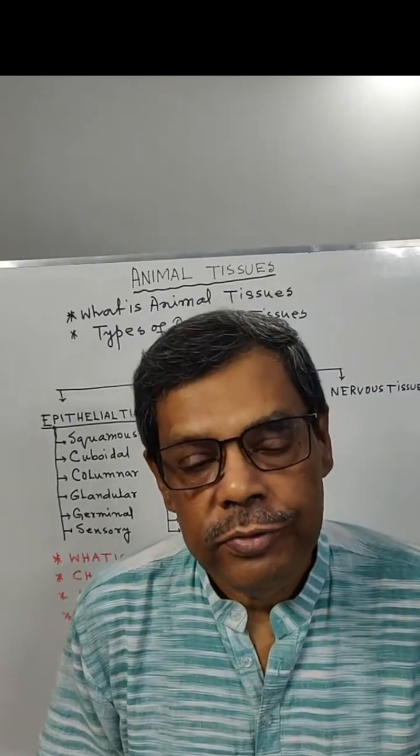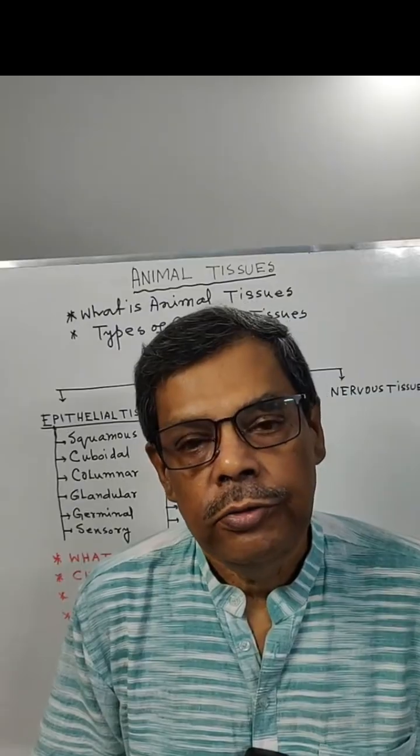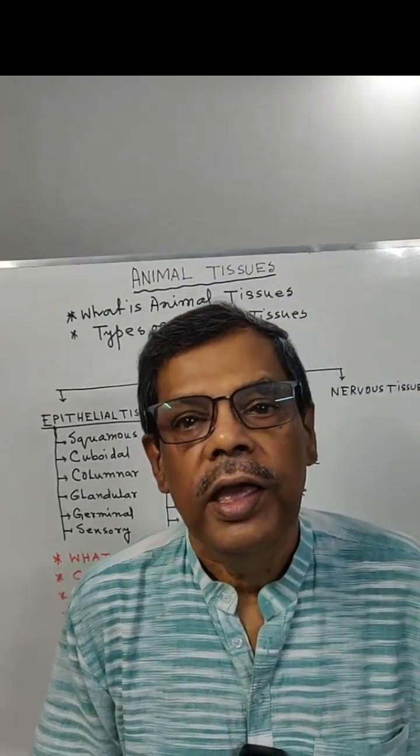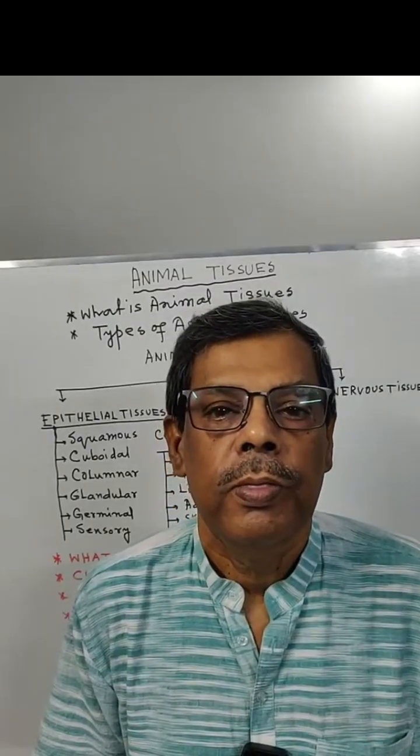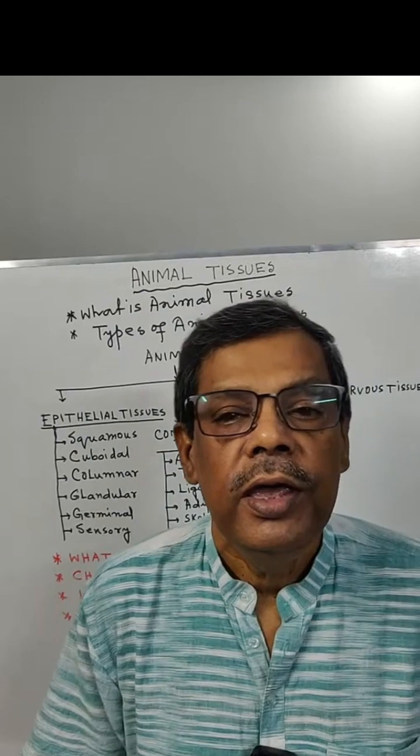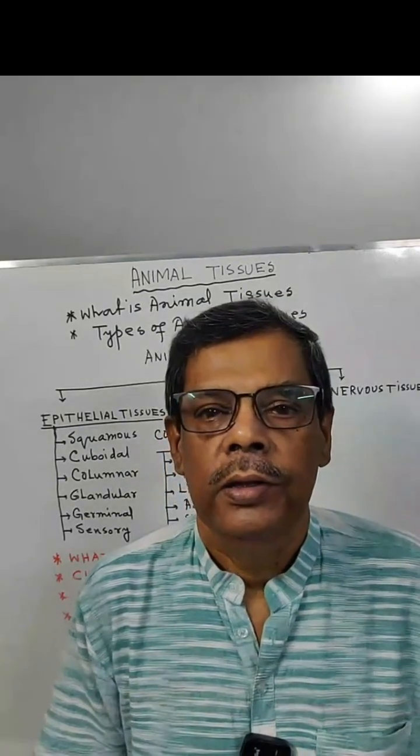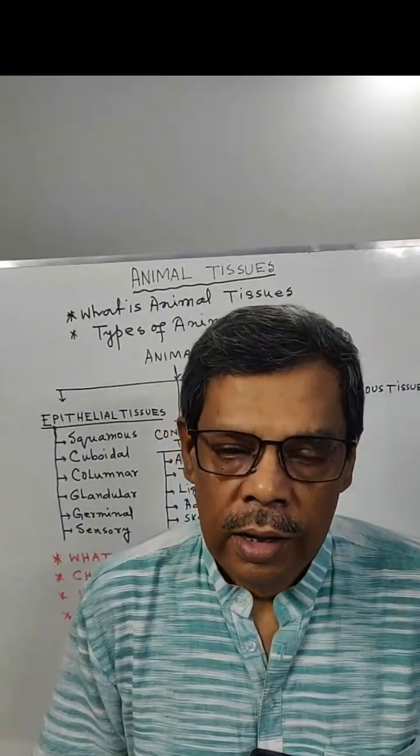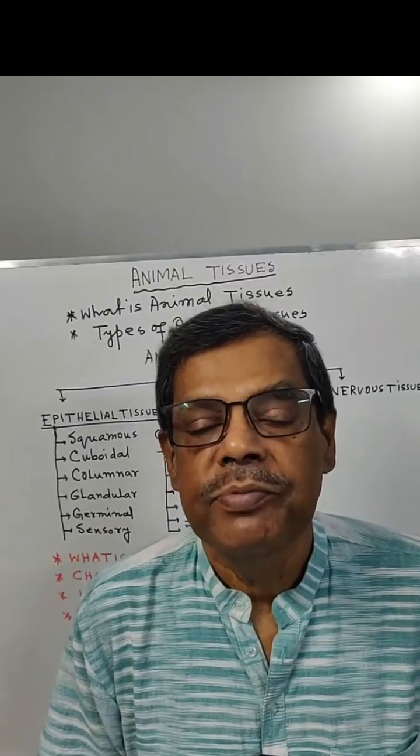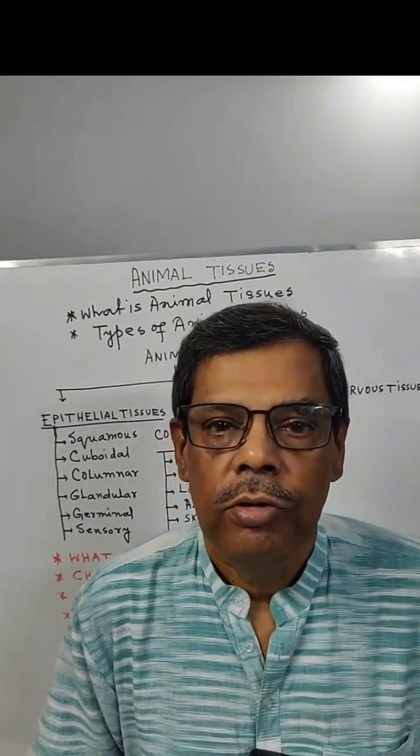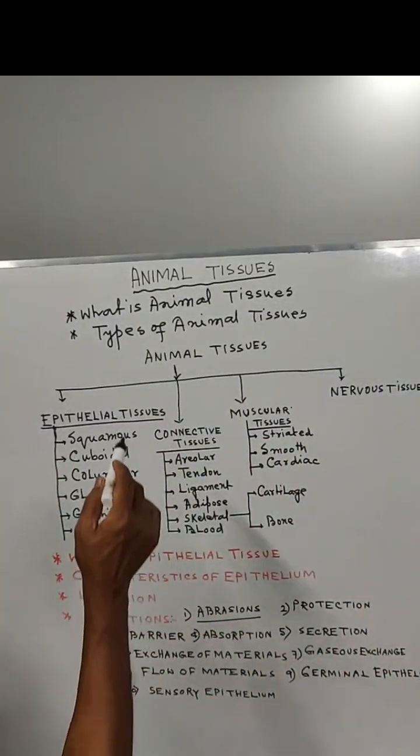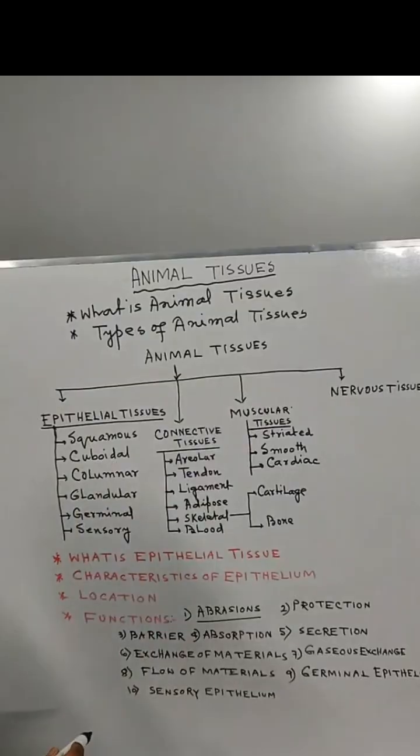What is animal tissue? Tissues which are present in the animal body are called animal tissues. There are several types of animal tissues in the animal body. First of all, you should know the different types of animal tissue. You can see different types of animal tissue.